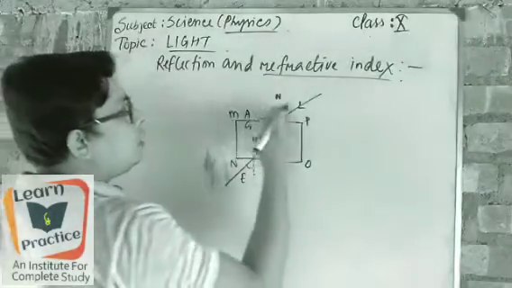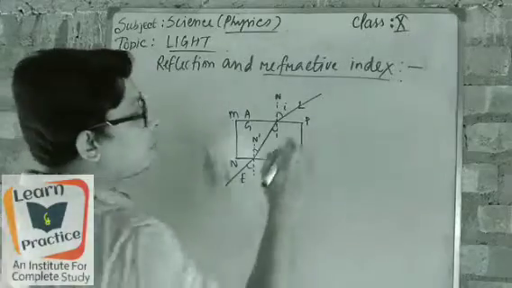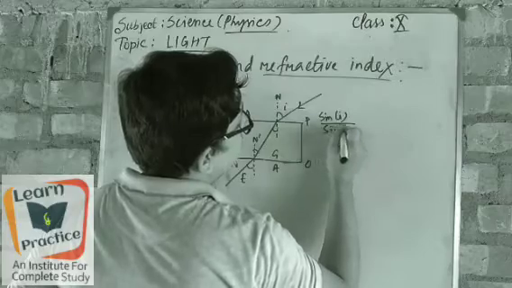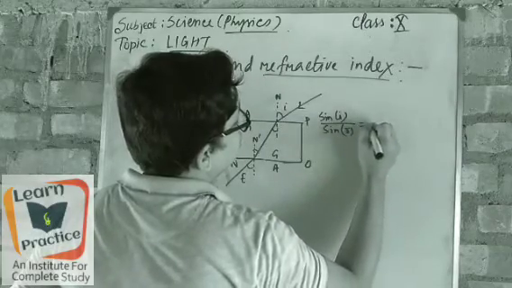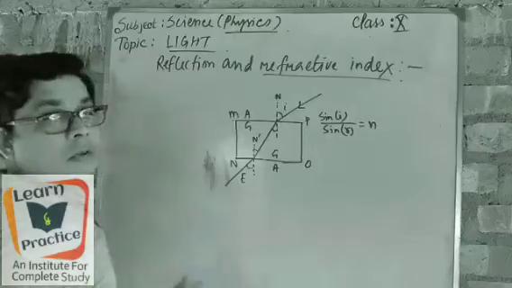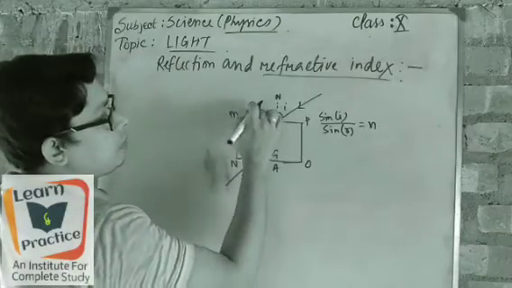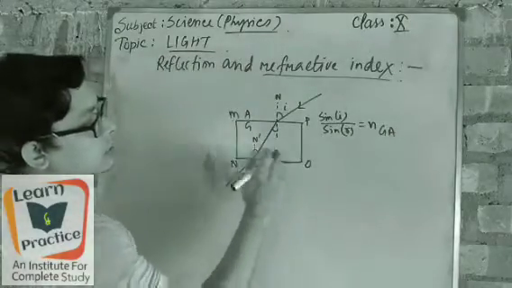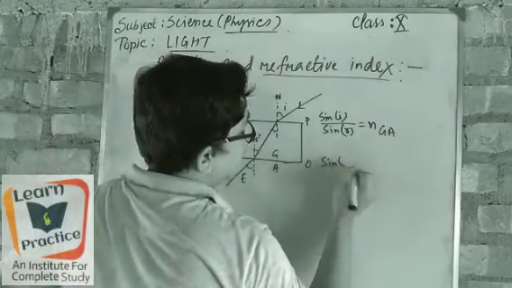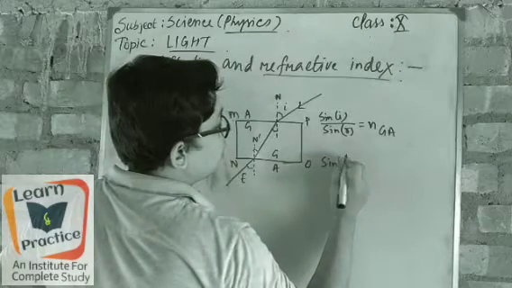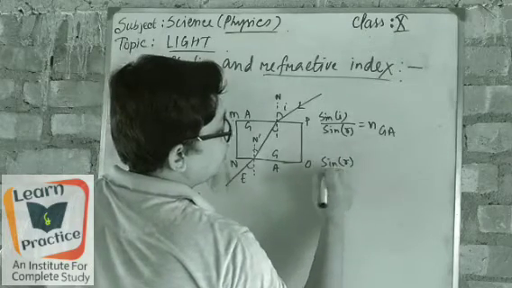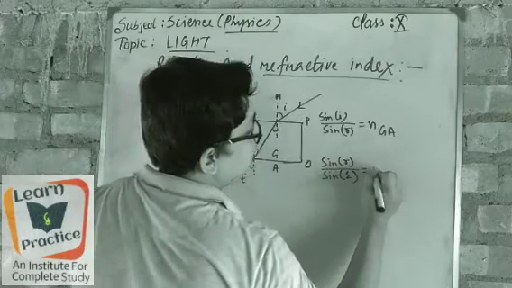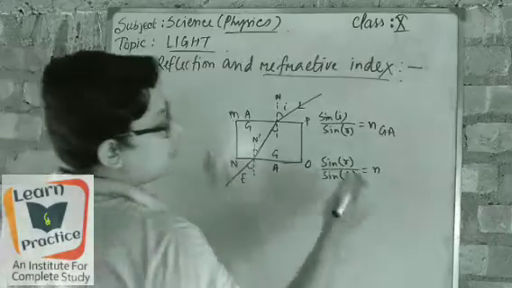So from here, two formulas can come according to Snell's law, that is sine i by sine r equals n. So what will be the formula? From rarer to denser medium, it is n. Again we can say another formula, that is sine r by sine e, that is n, from denser to rarer medium.